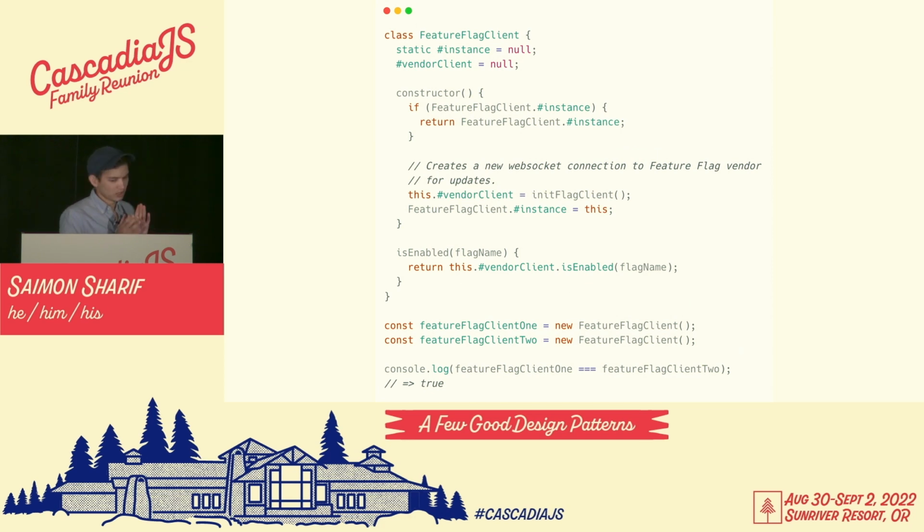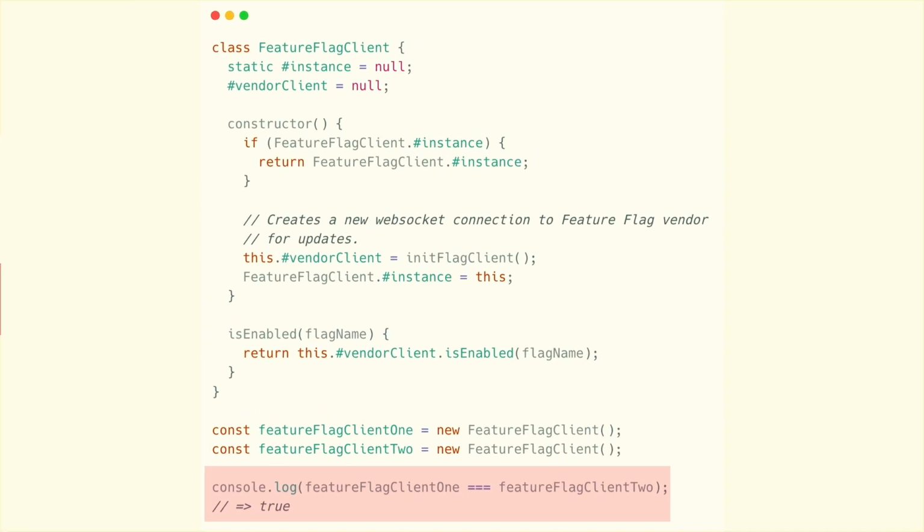So, let's take a look at what actually using a singleton for our feature flag client might look like, and we'll go through it bit by bit. This is super similar to our last example. We'll store the instance as a static private field and just return it when necessary. So just like before, we're guaranteed that there's only one instance of our feature flag client at a given time.